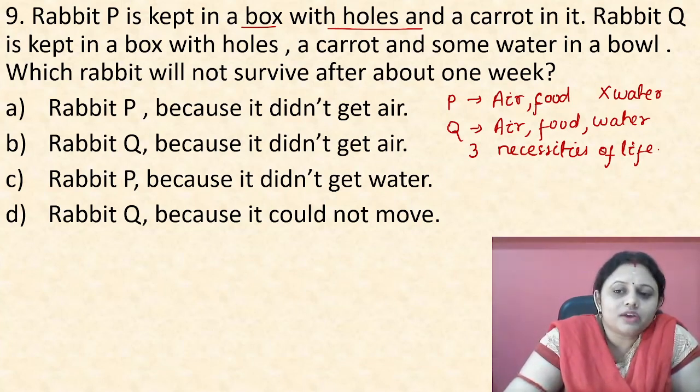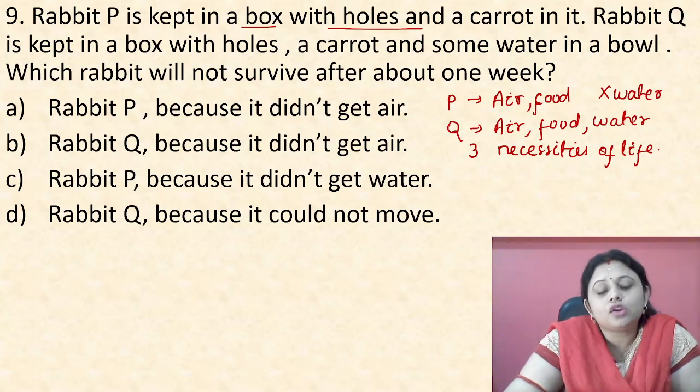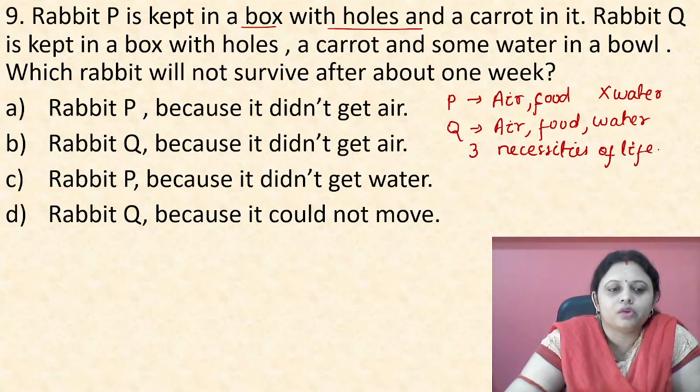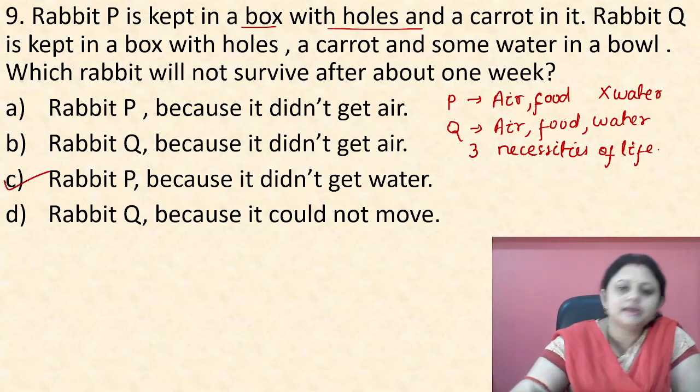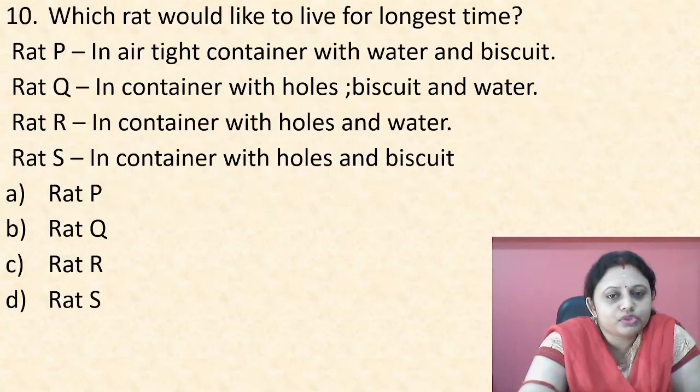So as one of the necessary things is missing for P, P will not survive after about 1 week. Why? Because rabbit P did not get water. That is option C. Clear? Okay, let's move to the next question.